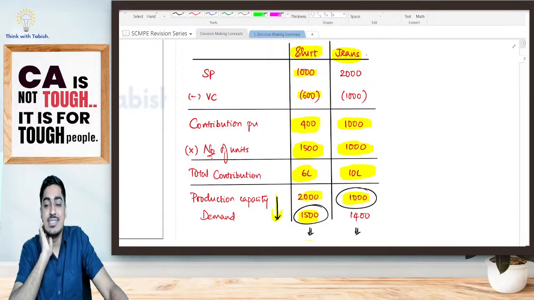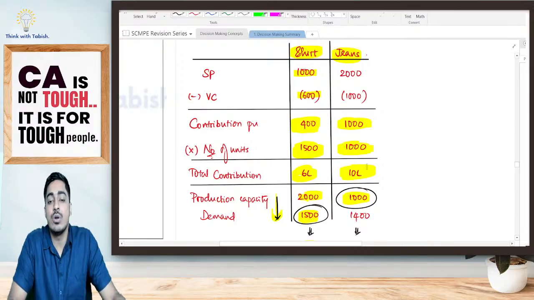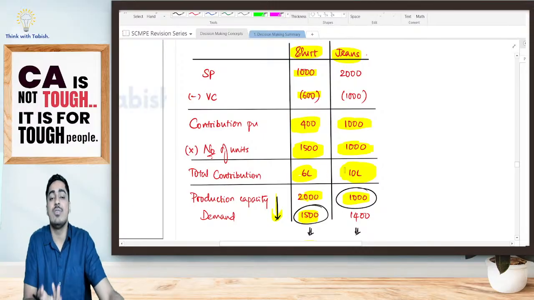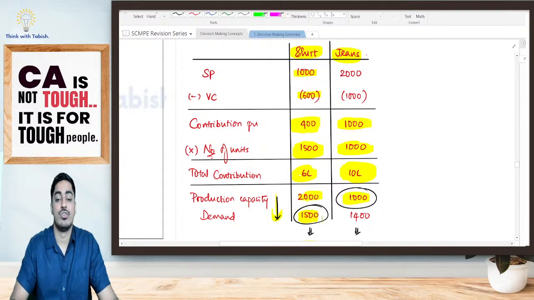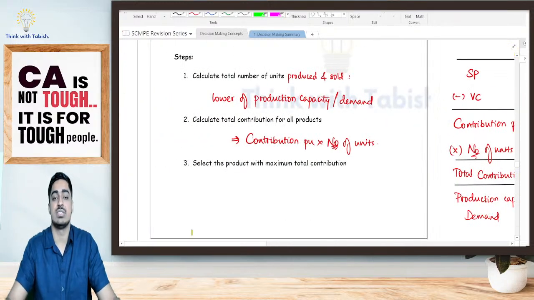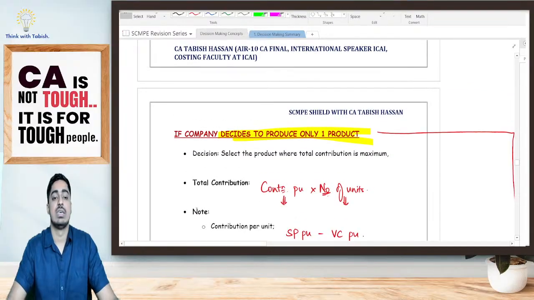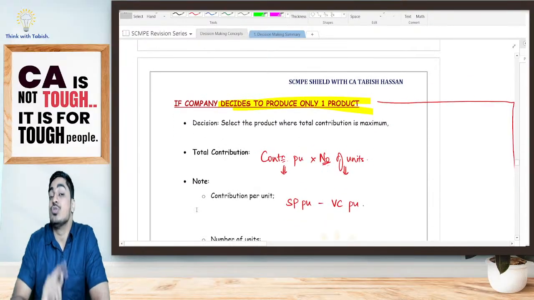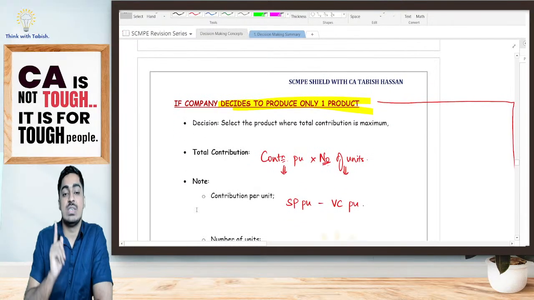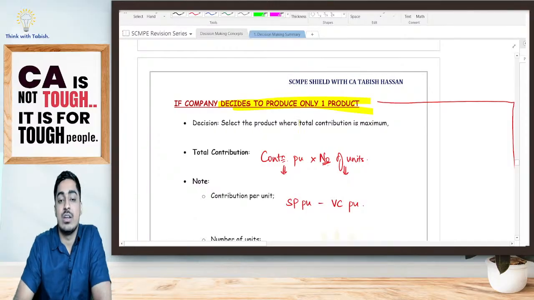I should be selling jeans. Yes or no, everyone? Why should I be selling jeans? Because ultimately the total contribution is maximum in case of jeans. So why will I be selling shirt? Yes or no? So now look at how we are going to take a decision. If a company decides to produce only one product, which product should we select? Select that product where the total contribution is maximum.